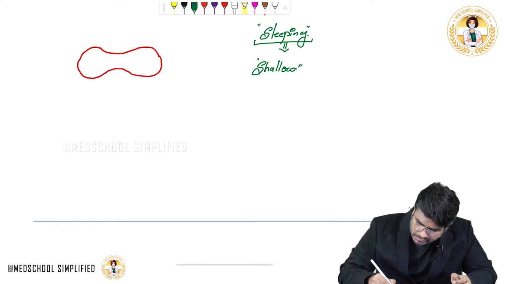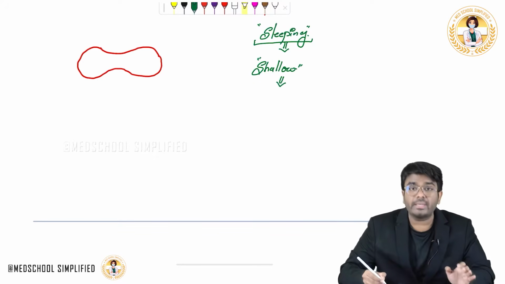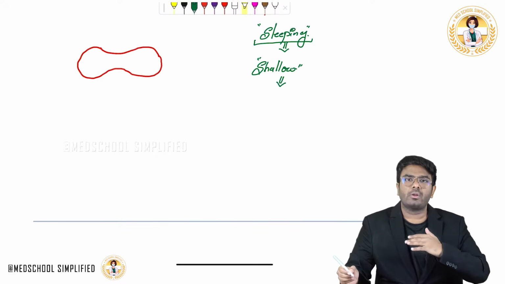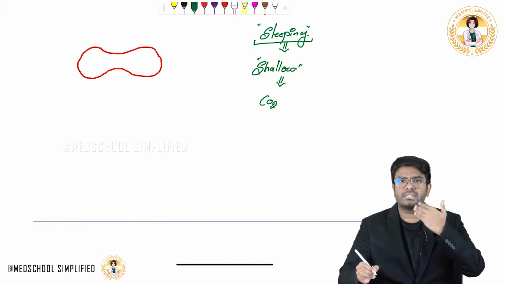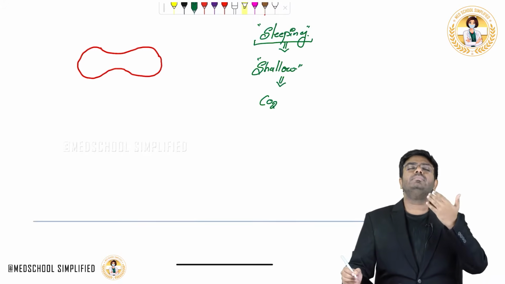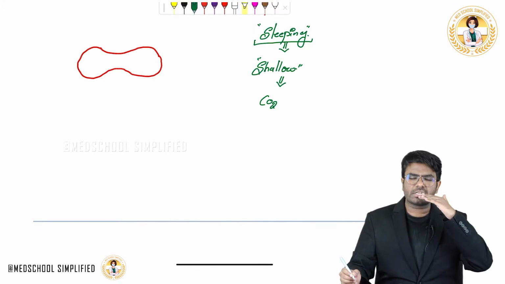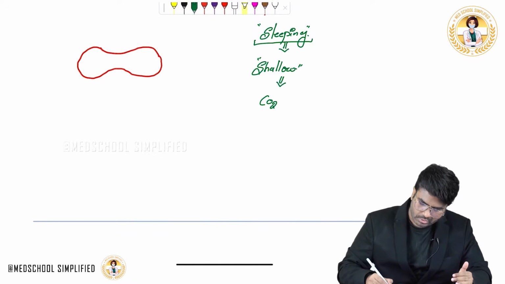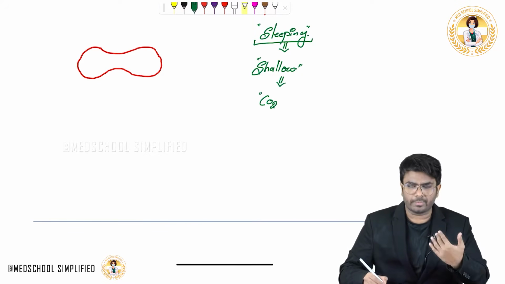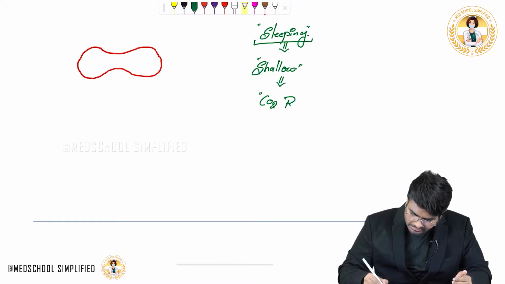Okay, the person is going to have shallow breathing. So no deep breathing, only shallow breathing. Whenever there is shallow breathing, what happens to the carbon dioxide? The person is not having deep breathing, only shallow breathing. So do you think carbon dioxide is going to wash out? No. During sleeping, usually in you and me, carbon dioxide retention will happen.